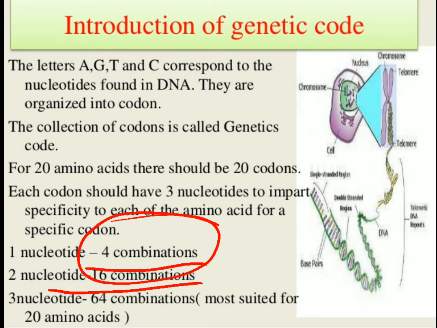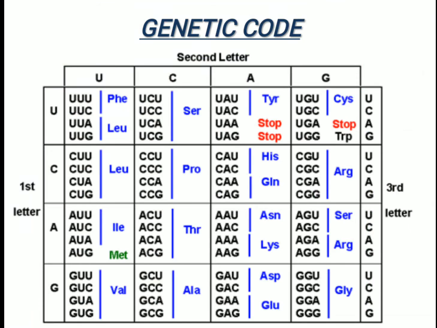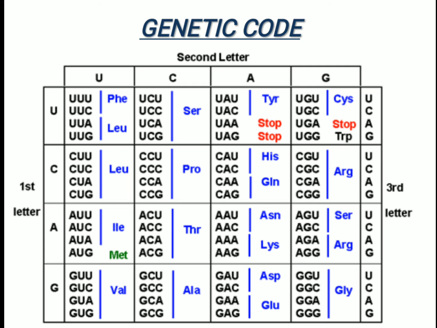And if there is a triplet codon, which was suggested in 1964 by Gamow, then 64 combinations are possible, which is most suited for the formation of the genetic code, and as a result we get the triplet code. In this case, there occur 64 codons in the dictionary of the genetic code. This figure is representing the total dictionary of the genetic code.